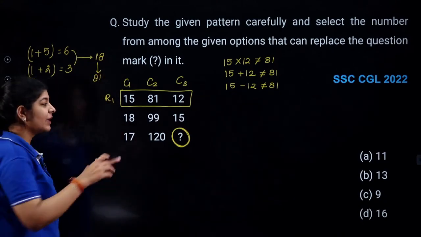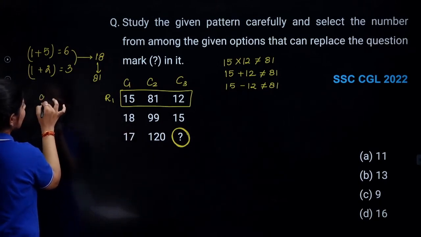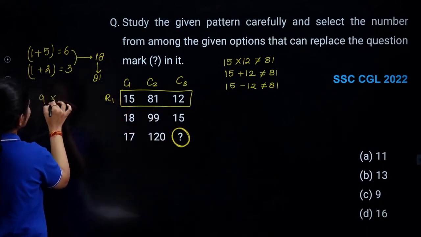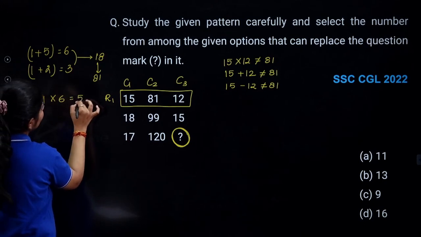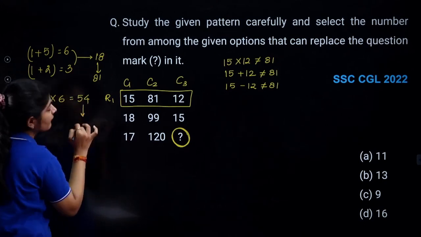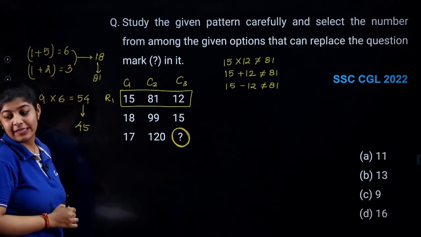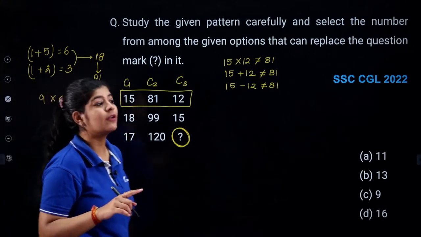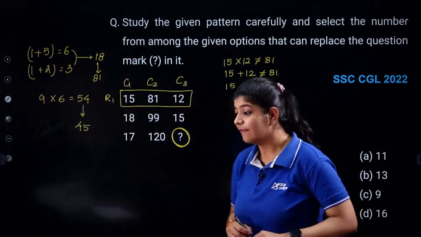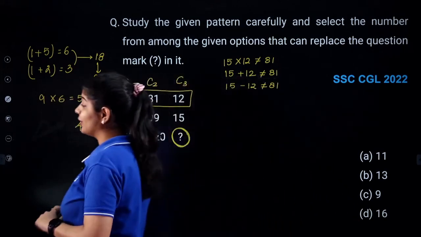Now the next one. Are we getting the same thing in this one? Here I am getting 9, and 9 into 6 gives 54. If I do the reverse thing, I get 45 over here, not 99. That means the logic that I am applying over here is not correct. Very good, Kiran. Very, very good.